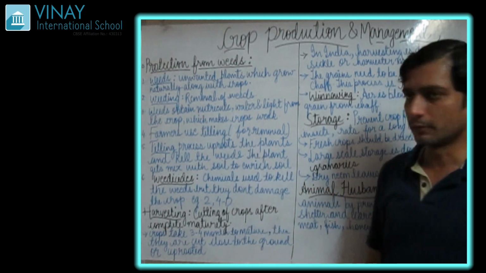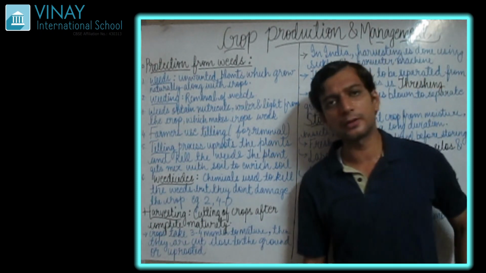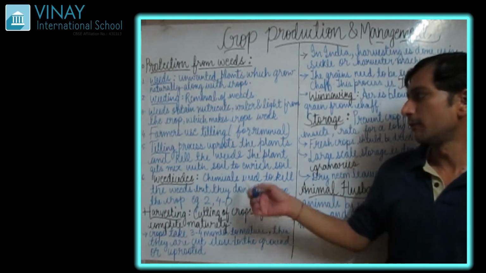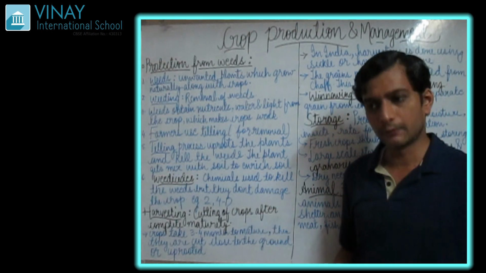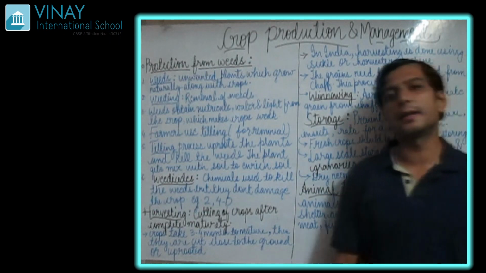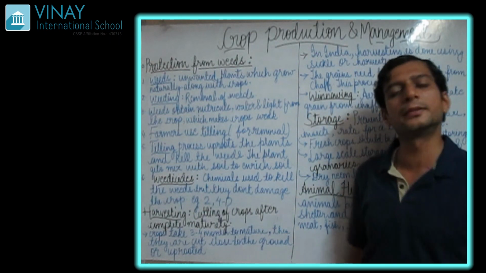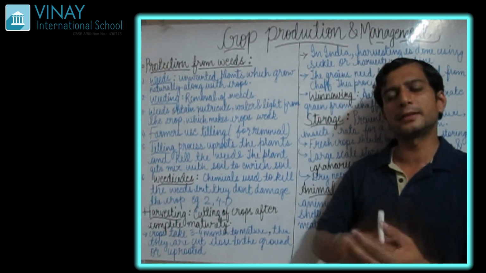Farmers use tilling for removal. What is the tilling process? We have studied it in the first topic, basic preparation. What was tilling? What were the farmers doing? They were bringing the bottom layer of the soil towards the upward. What happens then?